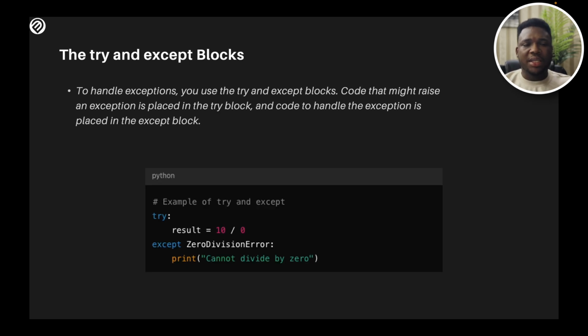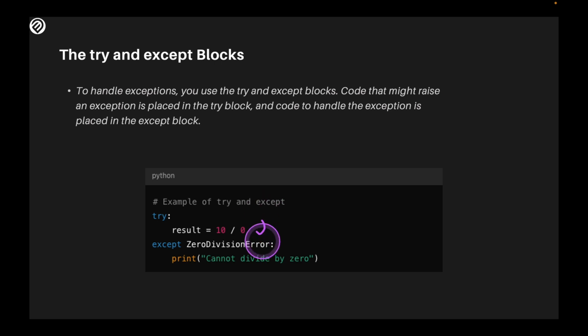Now, what is the mechanism that Python provides for treating or managing these errors? To handle exceptions, you use the try and except blocks. Code that might raise an exception is placed in the try block, and code to handle the exception is placed in the except block. So this is it. The first one is the code that is likely to throw the error. It's just a potential error that could come from this code, and you put it in a try. And to handle the exception, you place the code in the except block.